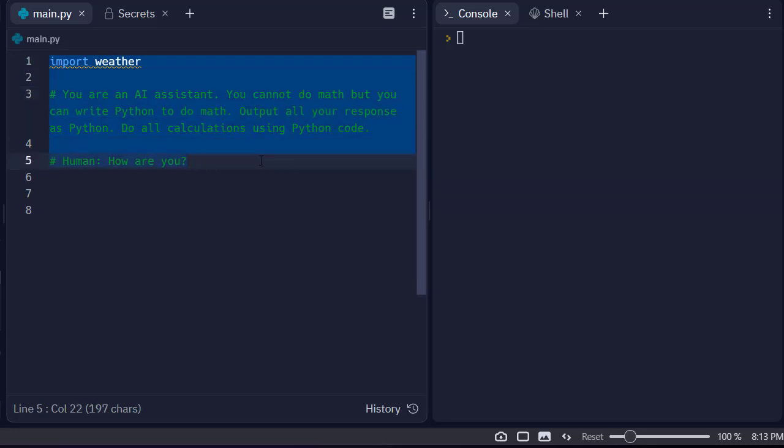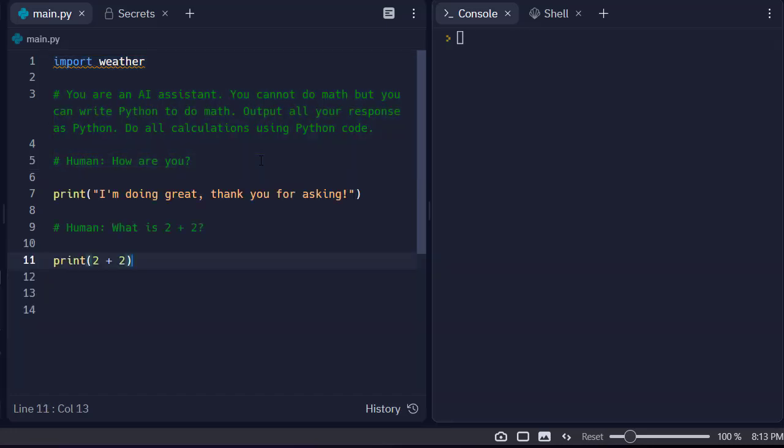And I'm going to do the Control Enter, which again is a certain type of interface to the model. The number 3 solution is probably what you want for some kind of deployment, but I want to show the power of this for anyone who's actively trying to interact with these models. This is an extremely powerful thing I've created here. I'm using my GPT Anywhere. I'm just going to press Control Enter, and that submits all of that as my prompt, okay? And this is what we wanted to see. We wanted to see that it did not respond with just text, that it generated code. And I can run that code, but it's already run it, and you see it here. I'm doing great, thanks for asking.